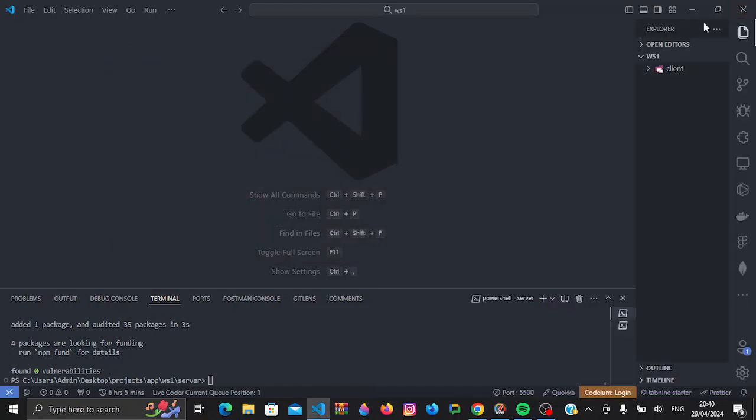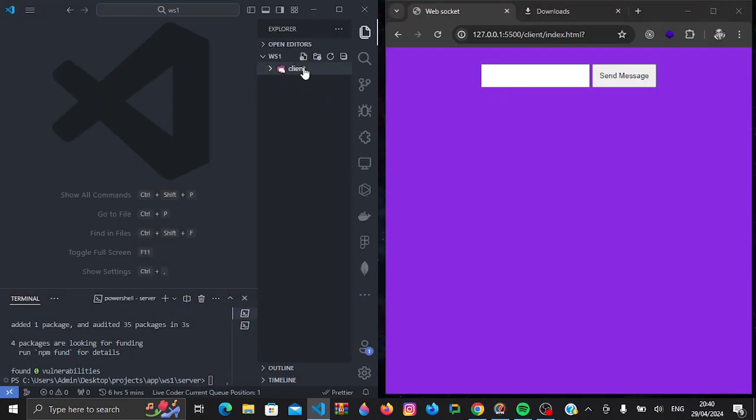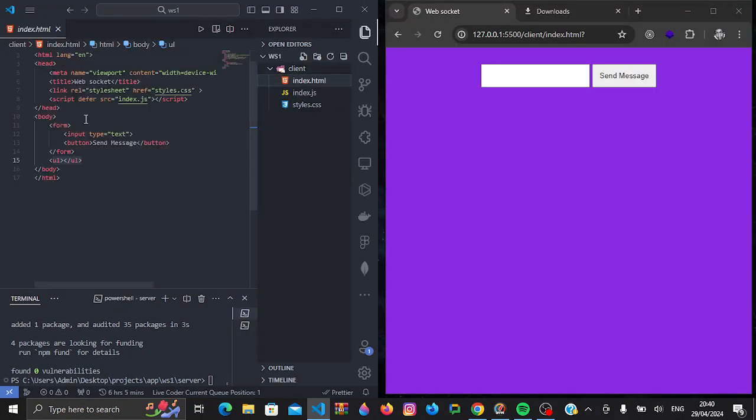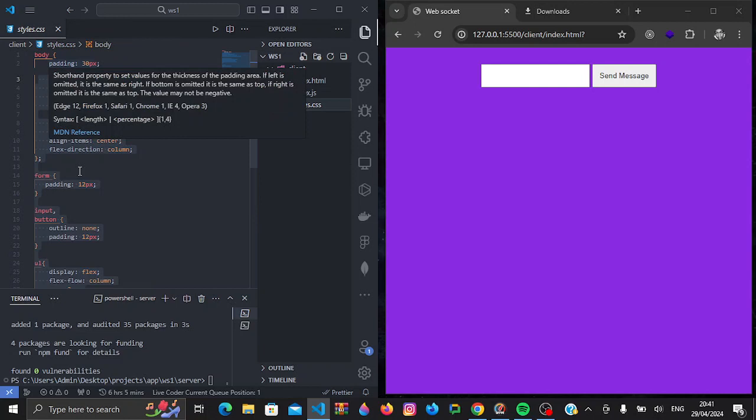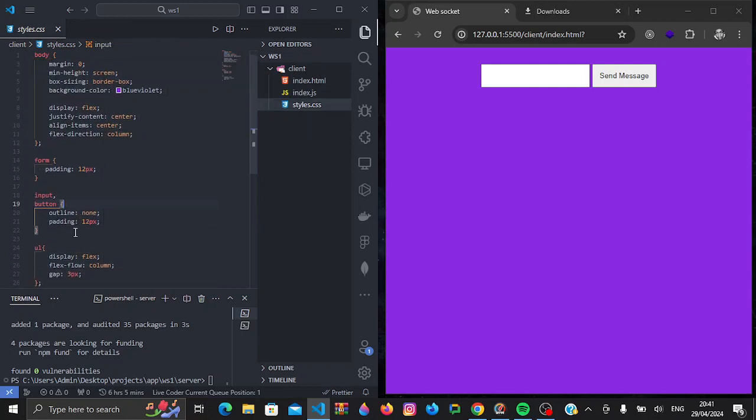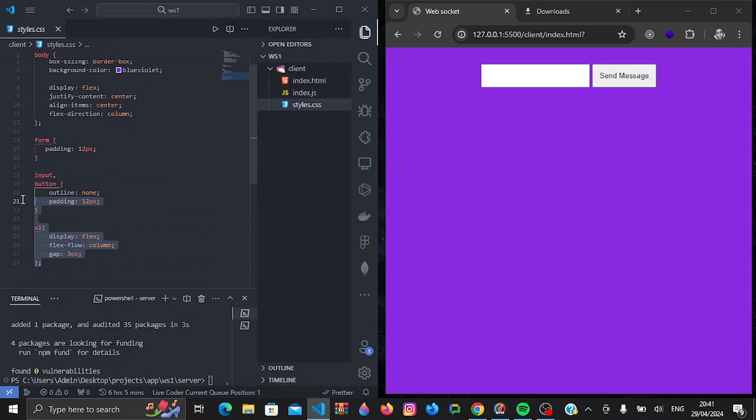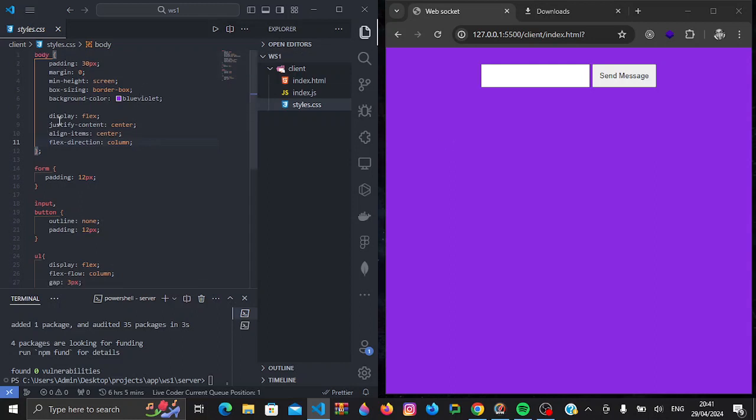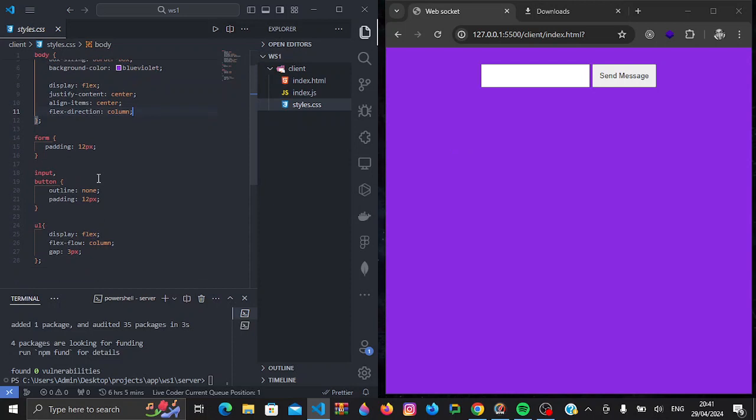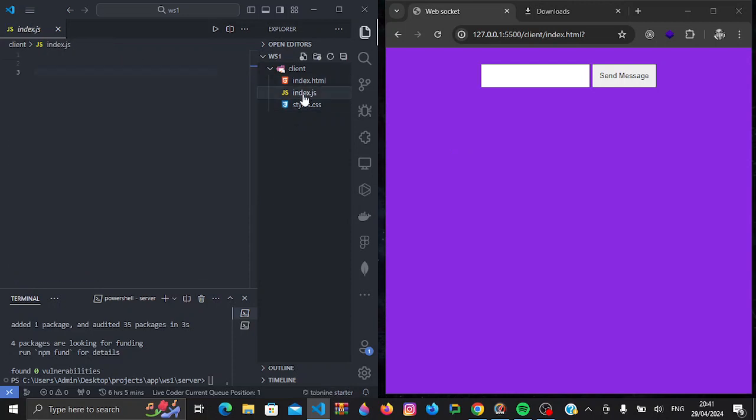So what I have here is just a simple HTML document which contains a form, an input, and a button. Then down here we have an unordered list. Now we have a style sheet. This is what I've used to style the body, the form, the input field, and the unordered list. It's quite simple, nothing big. I've only added a background color and some display properties. Then I have an index.js file which we'll use to create the socket.